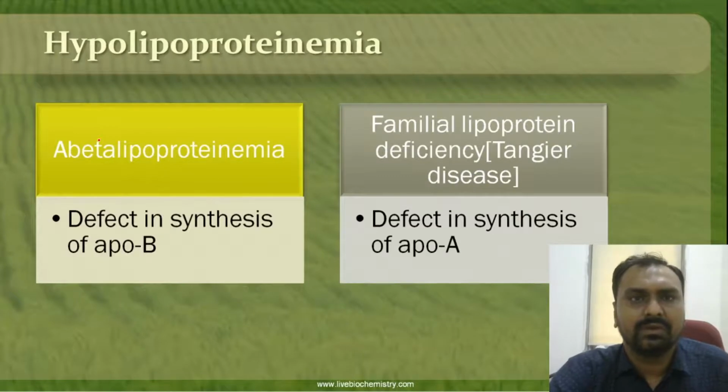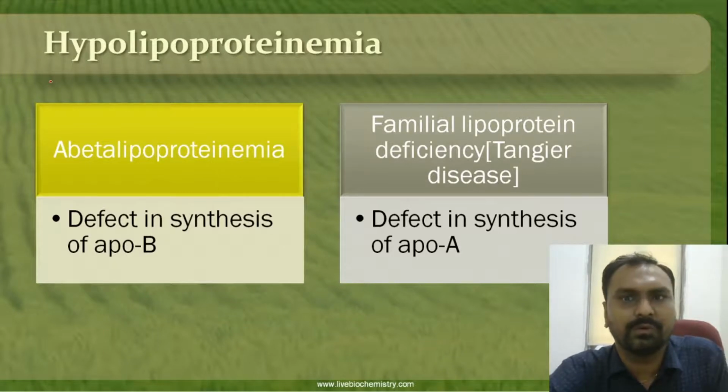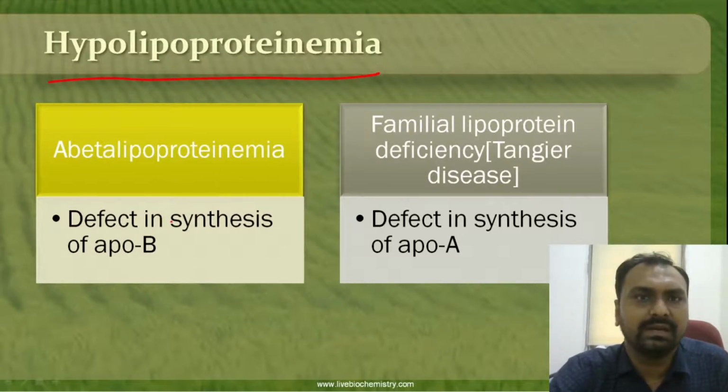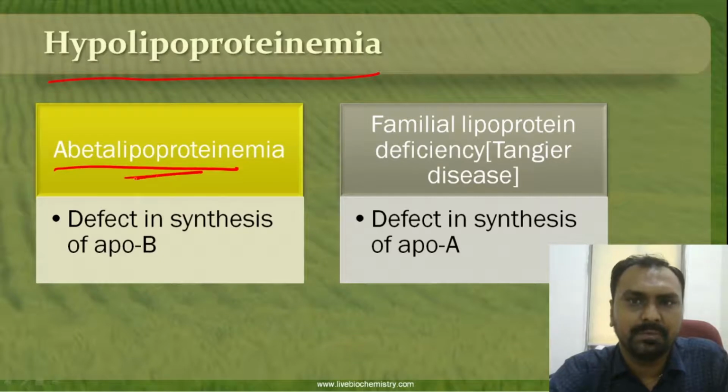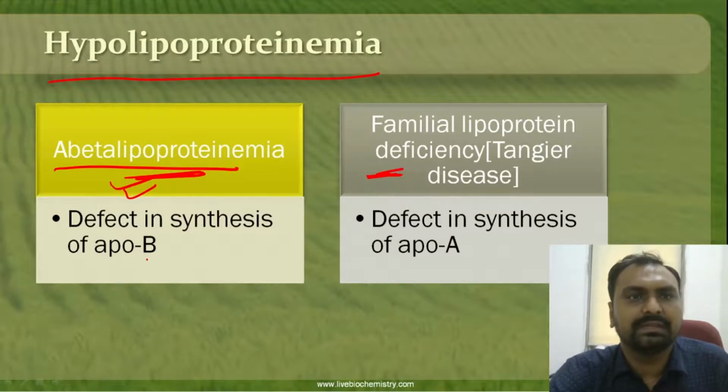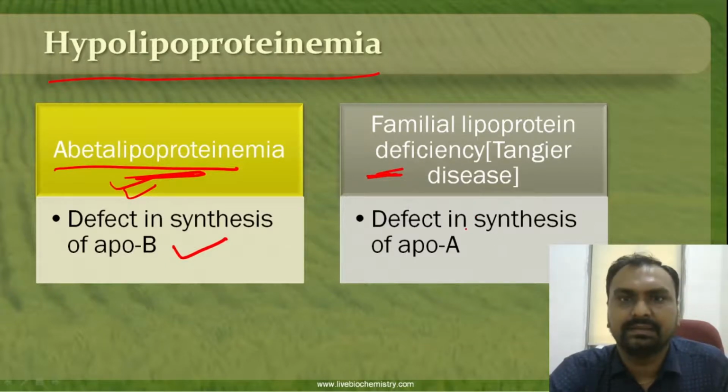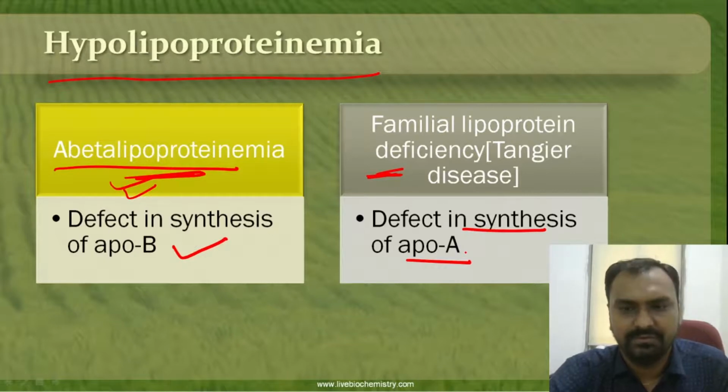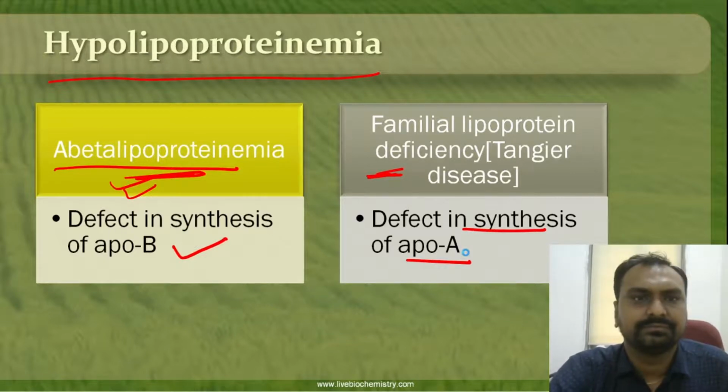Now coming to the decreased lipoprotein level, that is called hypolipoproteinemia. It is mainly divided into abetalipoproteinemia, or hypobeta, and hypoalpha lipoproteinemia. In abetalipoproteinemia, there is a defect in synthesis of ApoB, while in Tangier disease, there is a defect in synthesis of ApoE. We will see in detail in a few minutes.